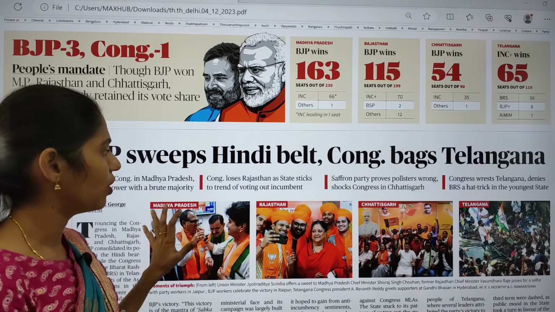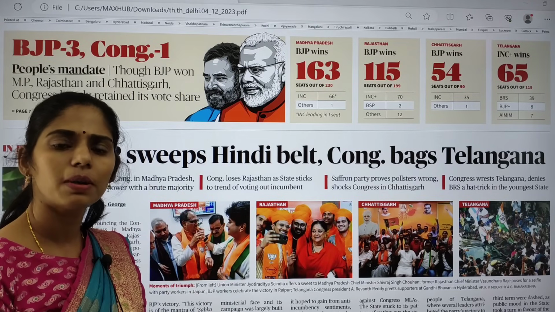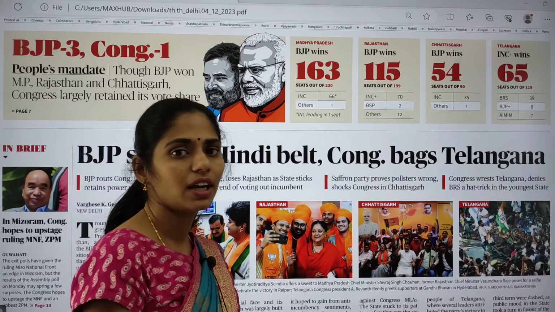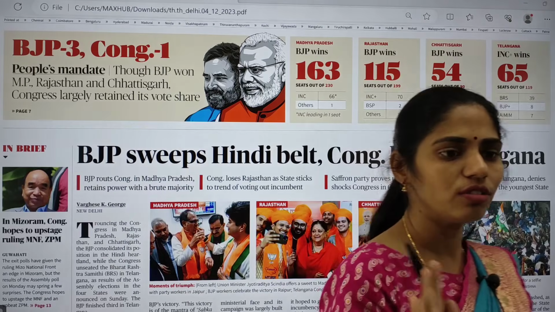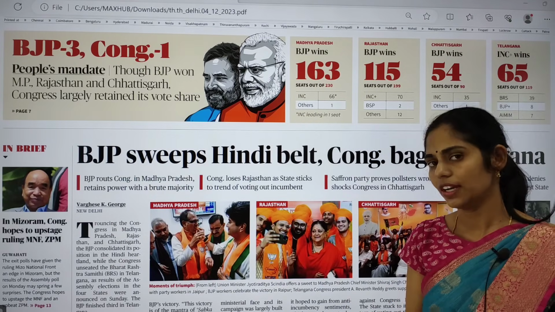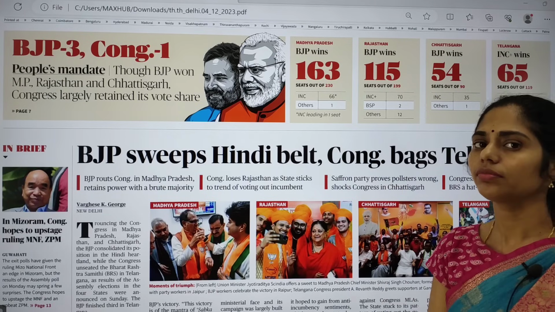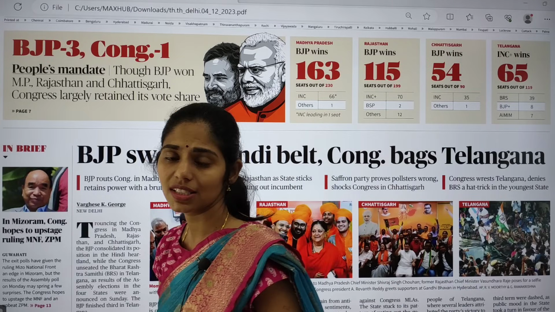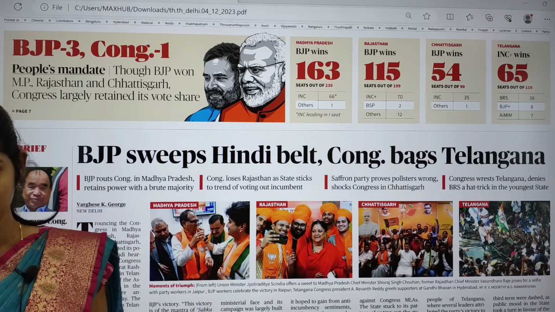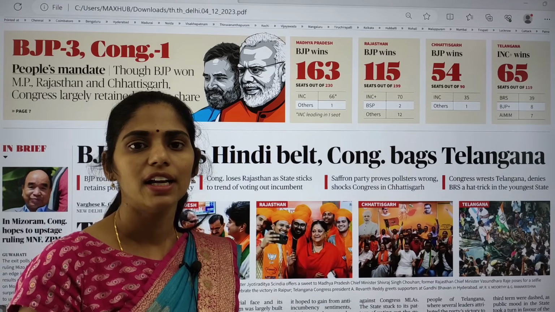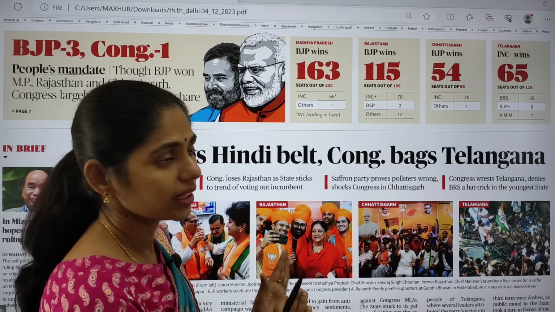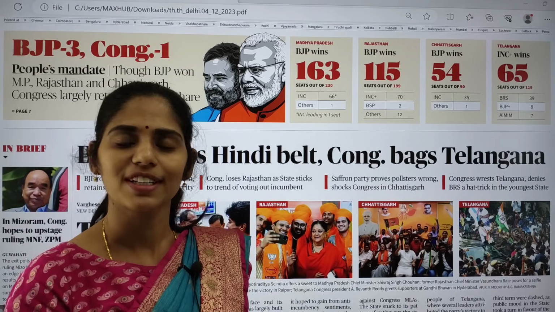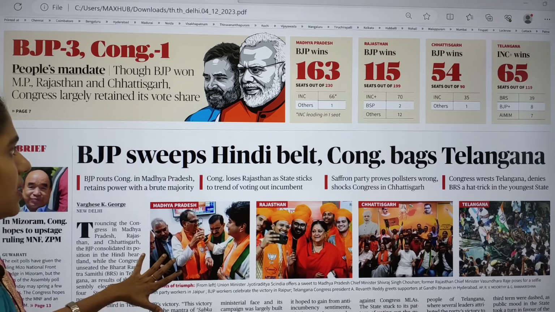Just reading whatever is given in the newspaper is not at all useful for your preparation. So how do you need to prepare for current affairs? We are going to guide you. If you follow Rathod's IS Academy current affairs and watch it daily, I can assure you that within 2 to 3 months you will understand how to read the newspaper. You will become an expert, and you can link the dynamic, that is current affairs, with your static. I will make you learn that. It's my promise. Now let us see the front page.